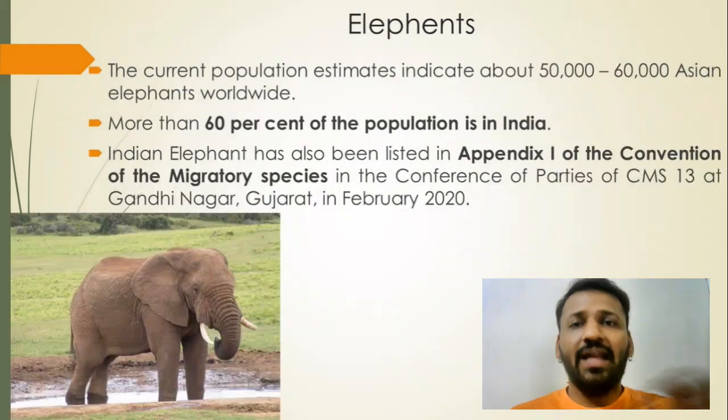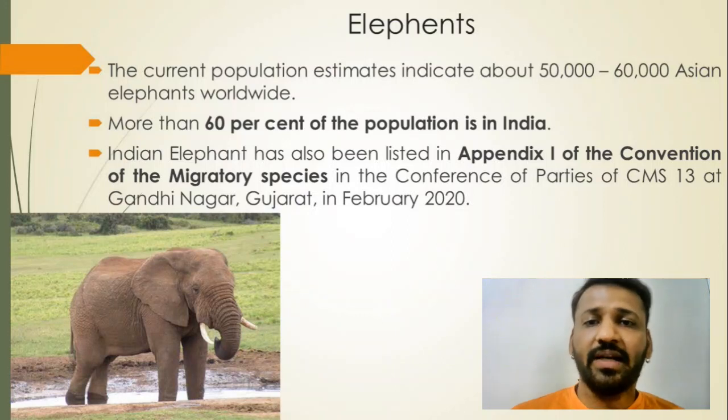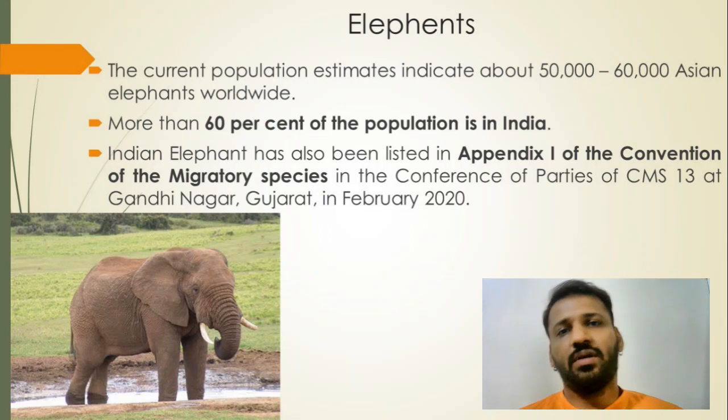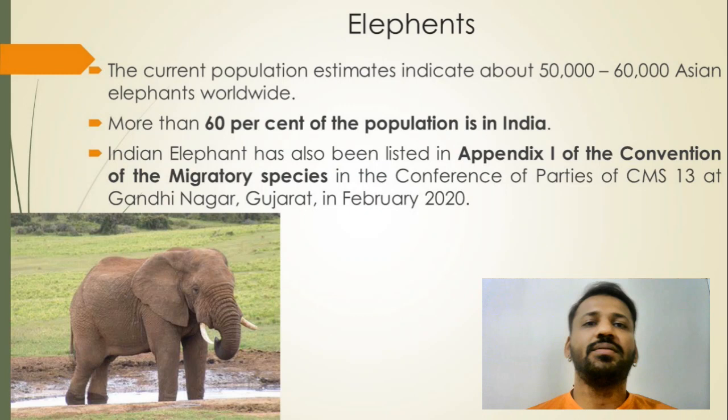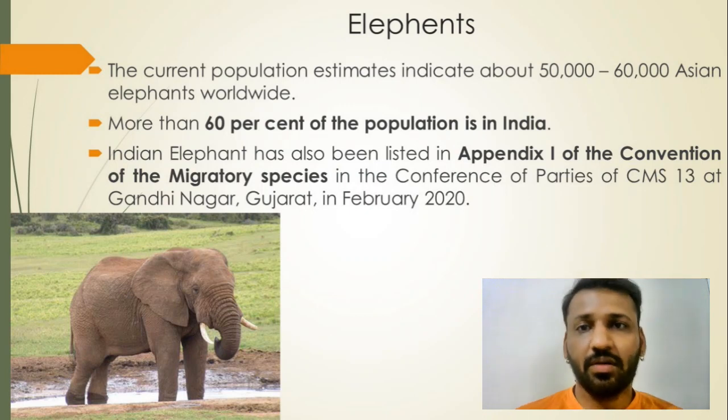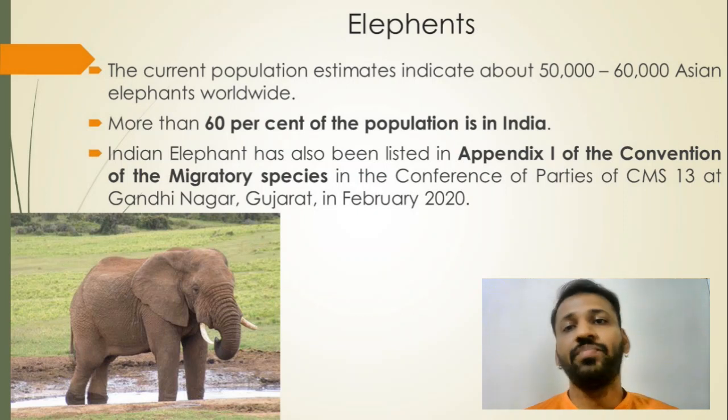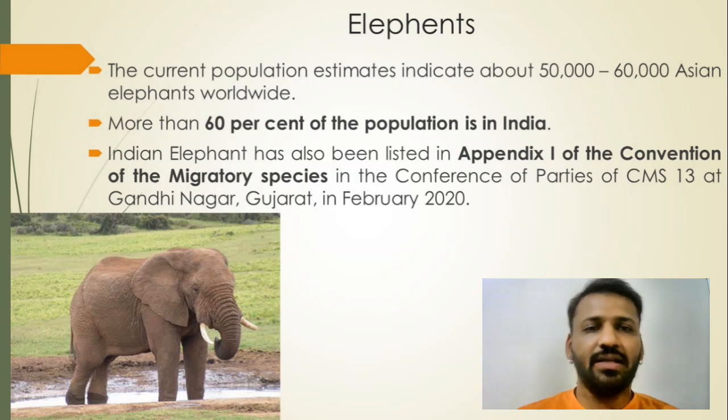Okay, again, elephant. Project Elephant has been started for the preservation of elephants. You can see the current population of the elephant worldwide. How much? 50,000 to 60,000 Asian elephants are there. Okay, Asian elephants, not African. Out of that, 60% are in India.